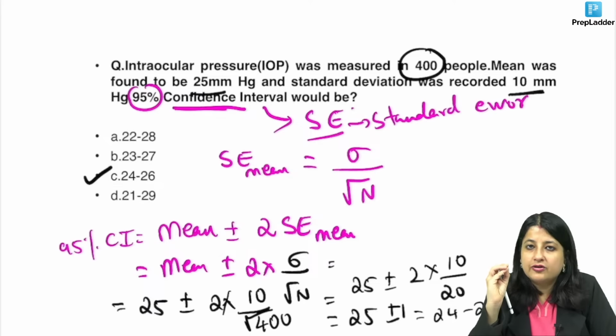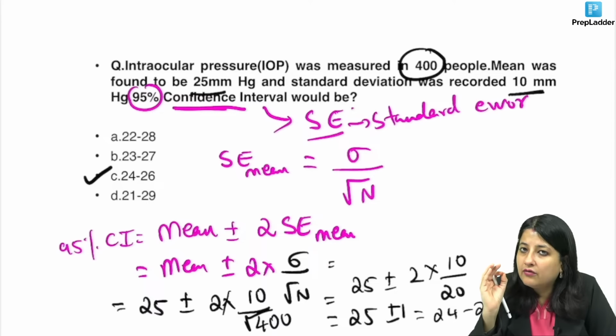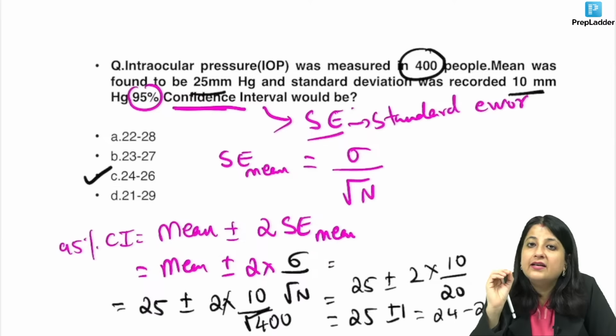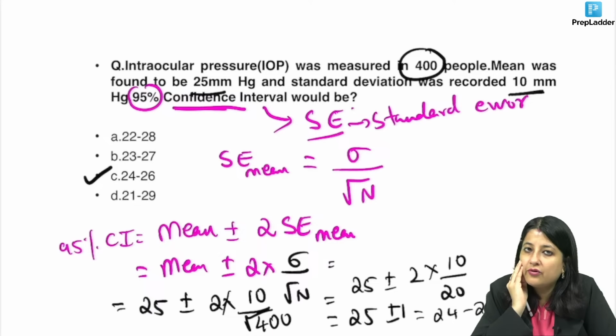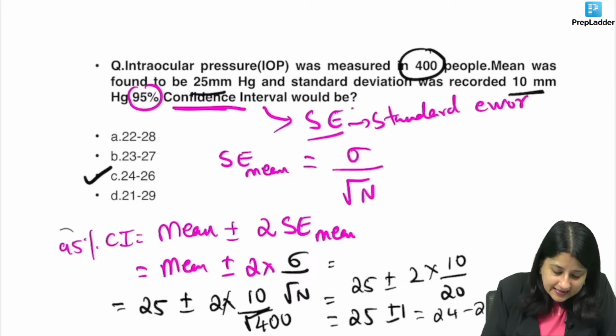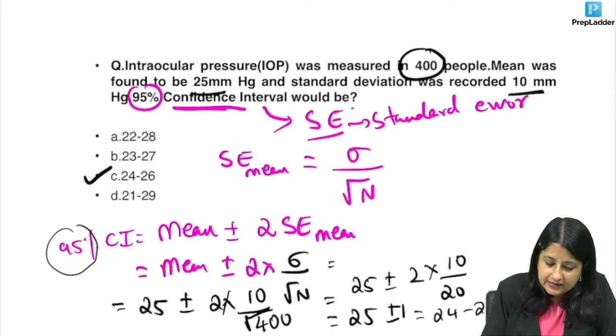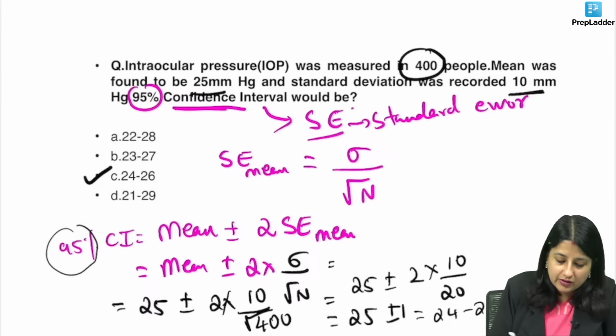What do you have to remember over here? Whenever you get a question on confidence interval, you will have to consider standard errors, and standard error is standard deviation upon square root of n. Now I am 95% confident that intraocular pressure, what is the meaning of this?